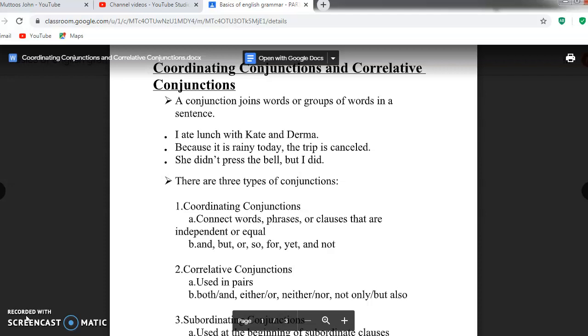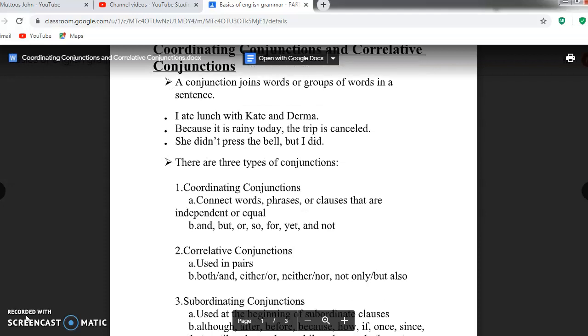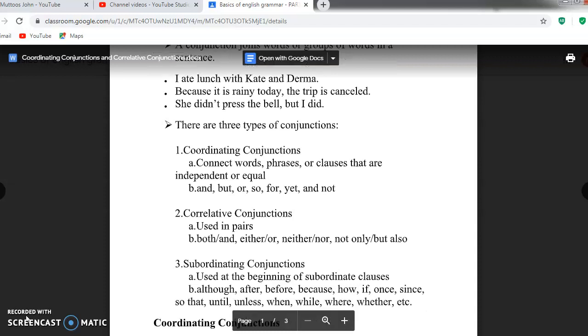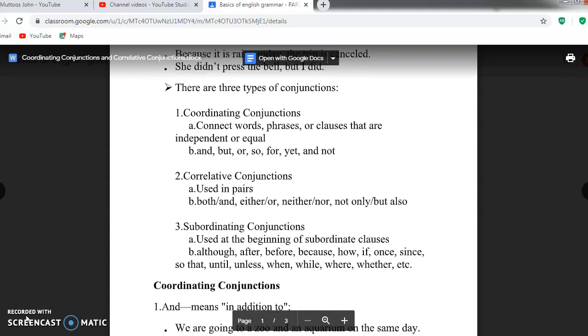There are three types of conjunctions: coordinating conjunctions, correlative conjunctions, and subordinating conjunctions. First, coordinating conjunctions. It connects words, phrases, or clauses that are independent or equal. We use and, but, or, so, for, yet, and not.